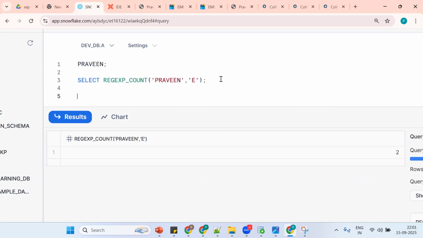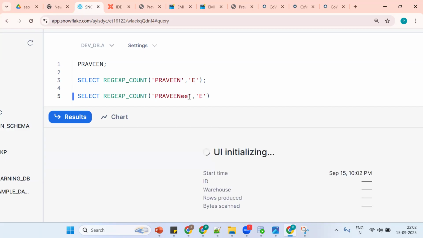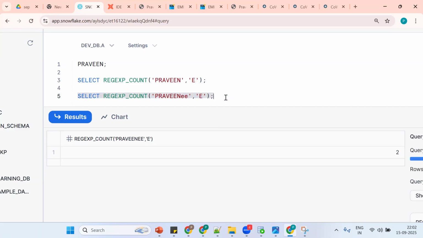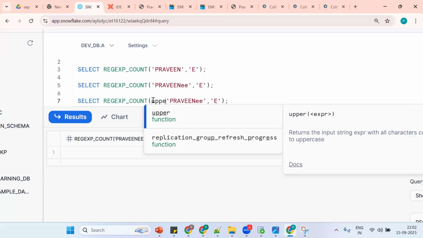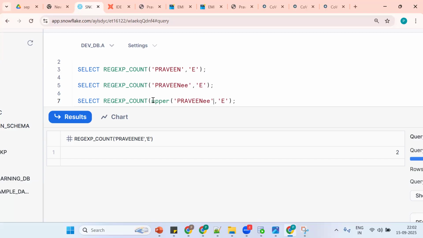Suppose the same thing, let me make it a small a. Now how many will we get? 2, 3 or 4? We get 2, because data in the database is case sensitive. Now how to get 4? I want to get the same result whether it is small case or lower case. How to get it? Upper. So we need to convert our code into uppercase or lowercase. See, upper. So it will give 4. Okay, so this is the concept of regexp.